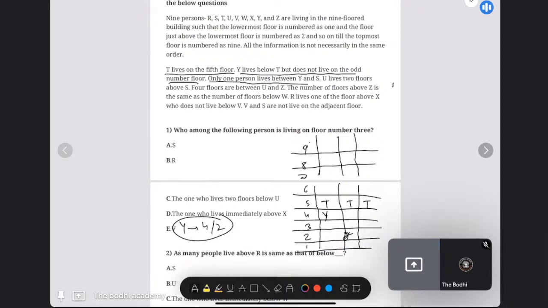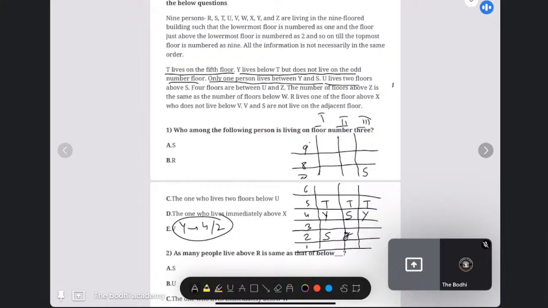Now, only one person lives between Y and S. If I say this is the first case, this is the second case, and this is the third case, then in the first case there are 2 possibilities. One person lives between Y and S, so either S will come here, or I will take this as a third case, and in that case S will come here. But in the second case, there is only one way that S will come, with only one person living between Y and S.